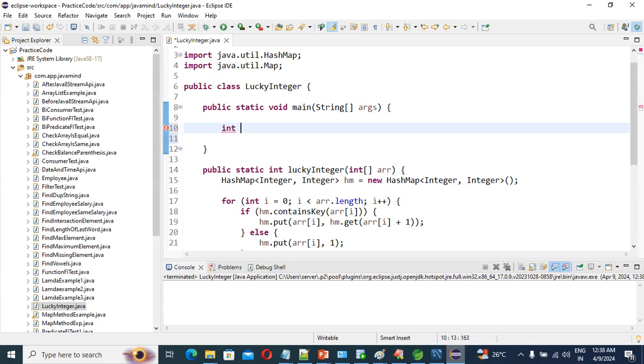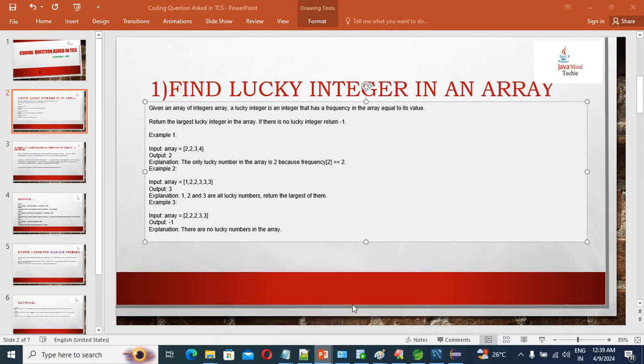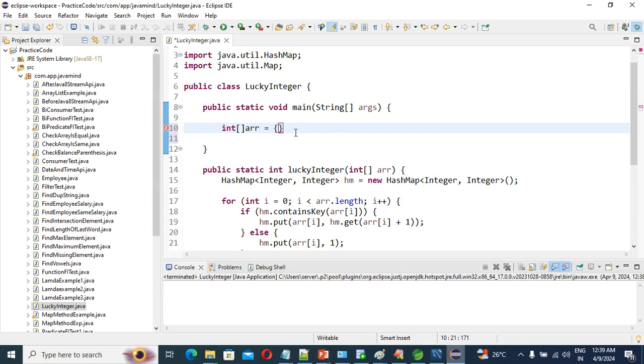Int array equals to... what was the example, guys? Come here, we'll see with this example only. 2 2 3 4, right? You just give 2 comma 2 comma 3 comma 4. Correct.